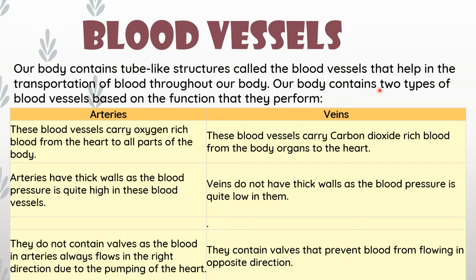Our body contains two types of blood vessels based on the function that they perform. In the picture you can clearly see that one blood vessel is blue in color and another is red in color. Now look at that picture and listen also. Which are the two types of blood vessels? Arteries and veins.